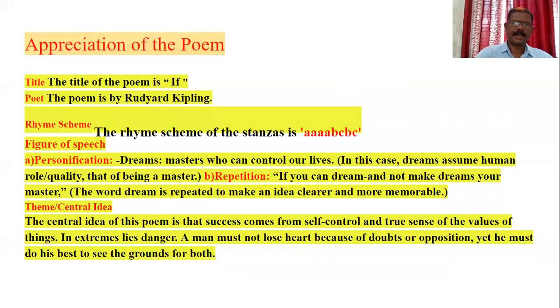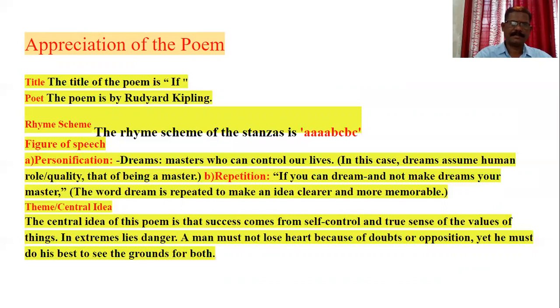Next one. Appreciation of the fifth poem. The title of the poem is If. The poem is written by Rudyard Kipling. Rhyme scheme. The rhyme scheme of the stanzas is A, B, C, B, C.